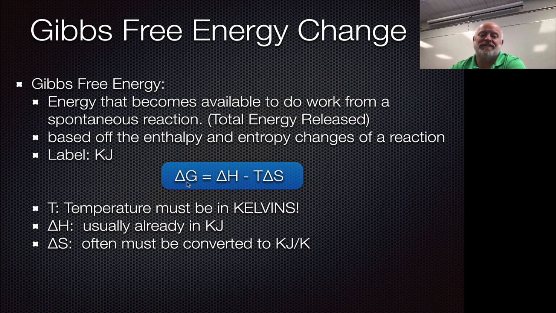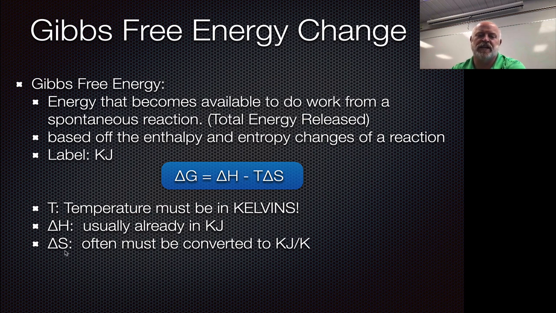And if our equation has to end up being just in some sort of energy, we have to somehow factor out the temperature. Because entropy is temperature dependent, remember how if things warm up there is more entropy, if things cool down, less entropy, that kind of stuff. That's part of our equation, all right? Temperature must be in kelvins for this to work. Delta H is almost always already in kilojoules, so that makes that really easy.